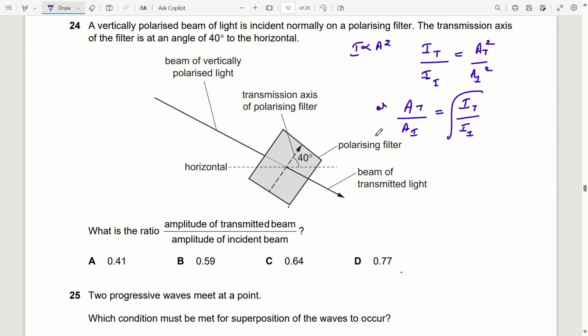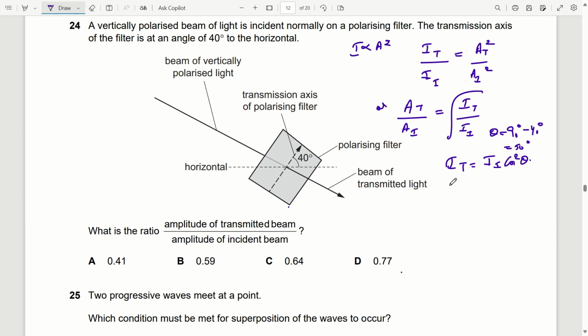Now, since the 40 degrees is with the horizontal, and we know that transmitted intensity is given as incident intensity into cos squared theta, here theta will be 90 degrees minus 40 degrees, that is 50 degrees, because it is given with the horizontal.